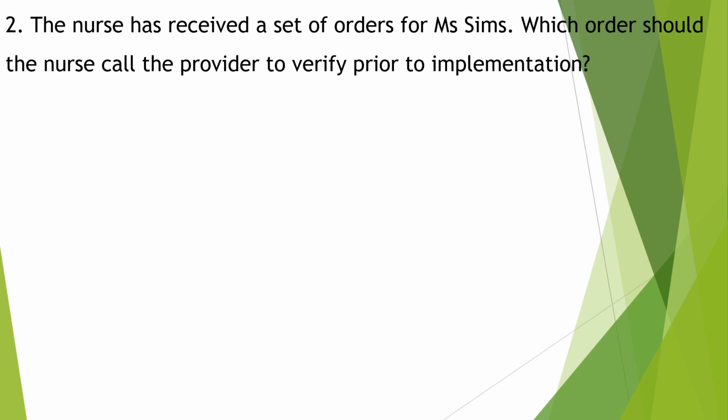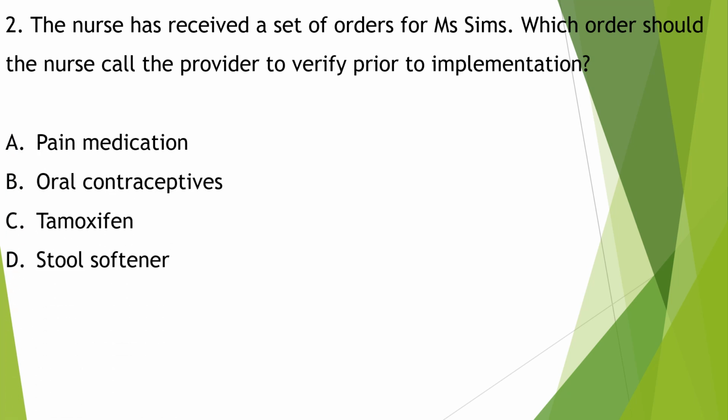The nurse has received a set of orders for Ms. Sims. Which order should the nurse call the provider to verify prior to implementation? Pain medication, oral contraceptives, tamoxifen, stool softener. Any medication containing estrogen would be contraindicated in a breast cancer patient with an estrogen sensitive tumor. Oral contraceptives contain both estrogen and progesterone. Pain medications are safe in breast cancer. Tamoxifen is utilized in the treatment of certain breast cancer. Stool softeners are sometimes necessary when a patient takes pain medication. So here, oral contraceptives should be questioned.